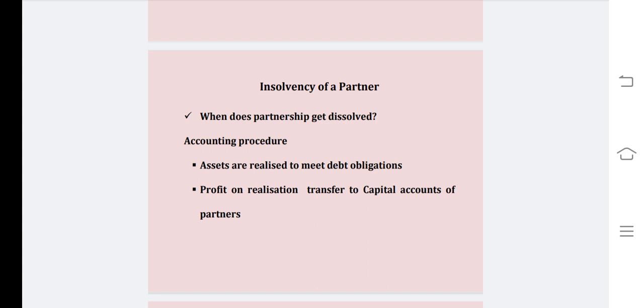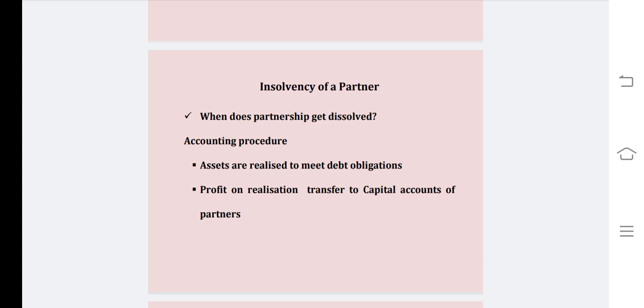Thereafter, if we observe the capital accounts of the partners, if it is showing any debit balance, the debit balance of the partner is an indication that the partner should make a certain amount of payment to the firm.